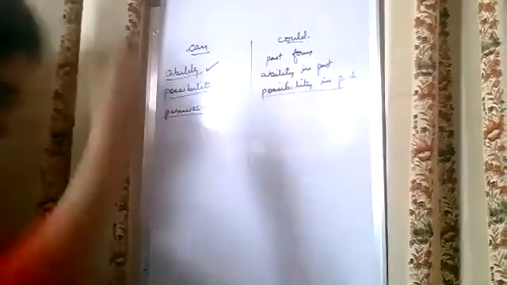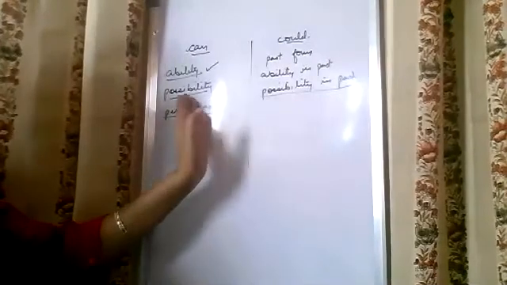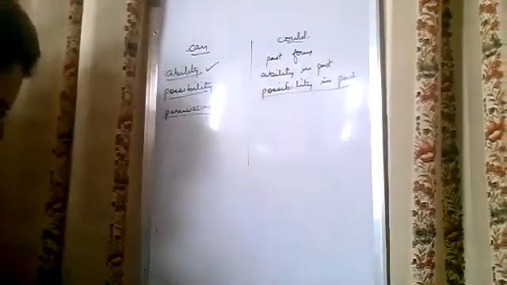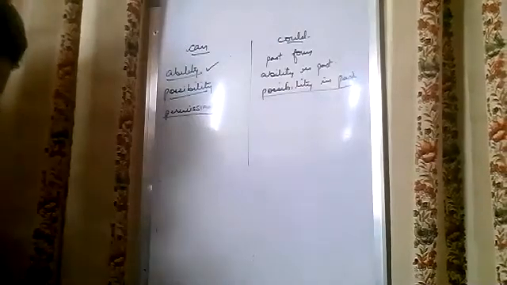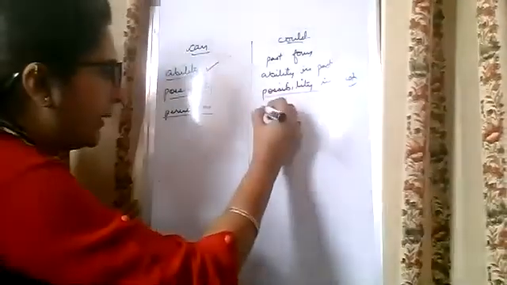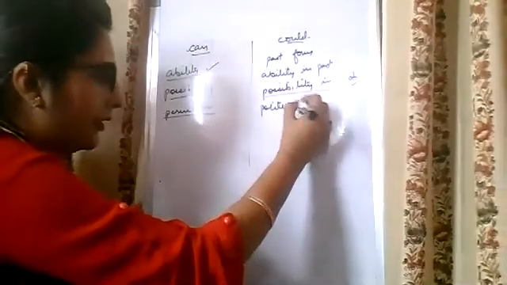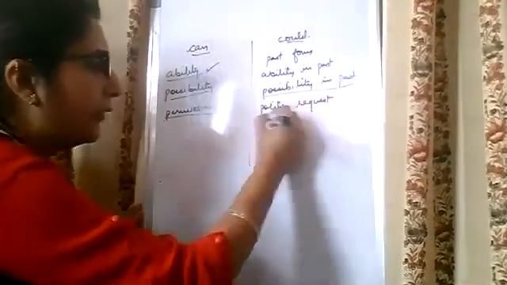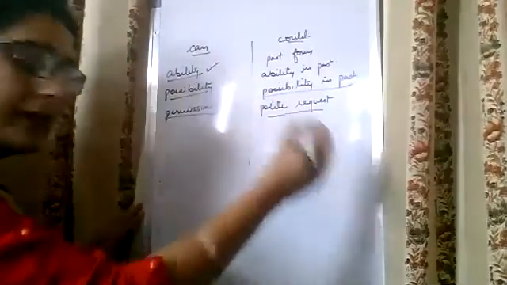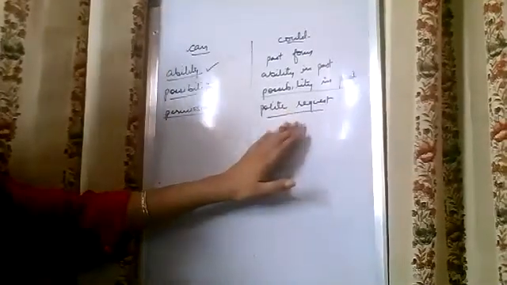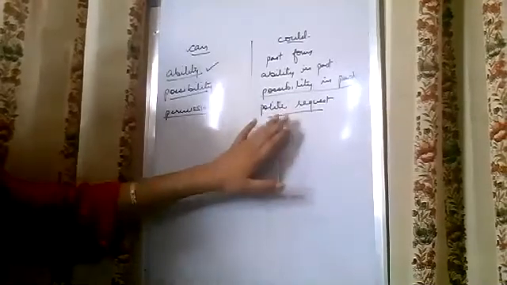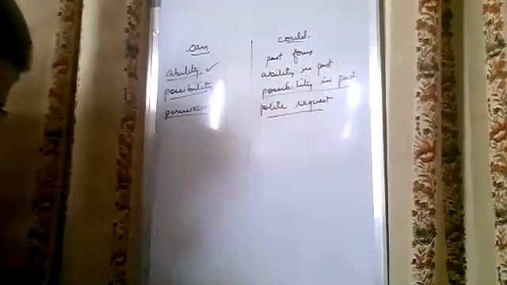So how is this possibility in past? For example, if we had money, we could buy a car. So this is possibility in present, this is possibility in past. And if you have to make another polite request, a very polite request, even politer than would. For example, would you tell me the time, please? Sorry, could you tell me the time, please? Could you help me out? Could you help me come out of this situation? In this manner, whenever there is a polite request, we can use could.